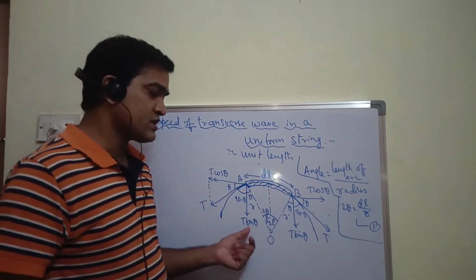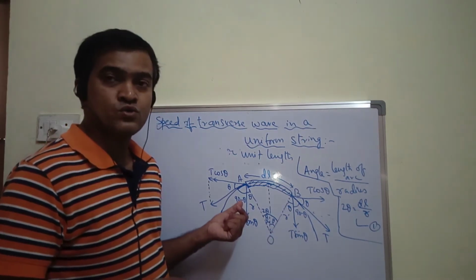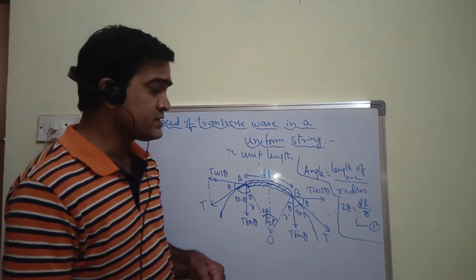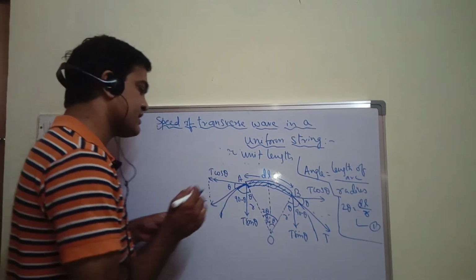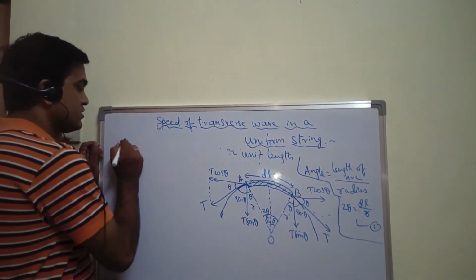So what is the net tension? Total tension will be 2T sin theta, right? So 2T sin theta. Let me write the total.